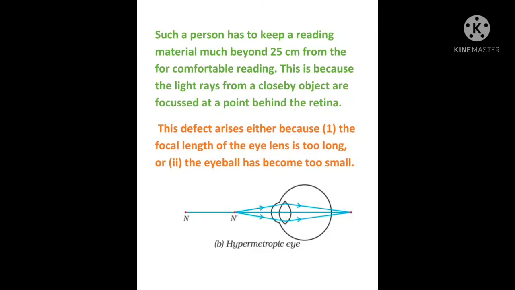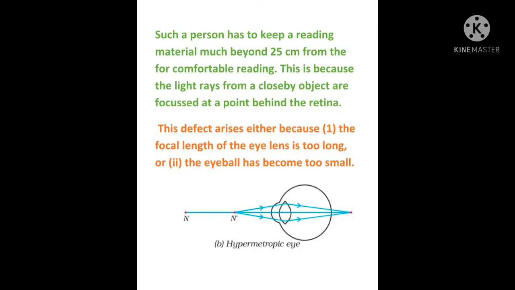Just below that, in the hypermetropic eye, you can see the image is formed beyond the retina, it is going outside. You can see the red dot. The image is going behind the retina, so they can't see clearly. This hypermetropia defect is found in old people.